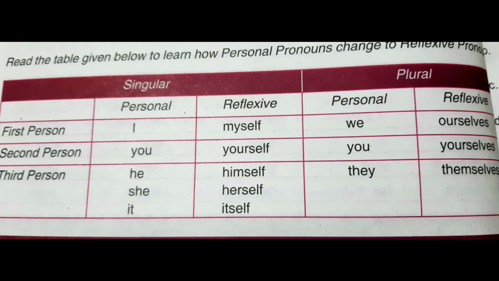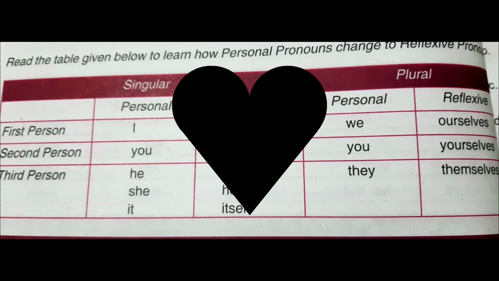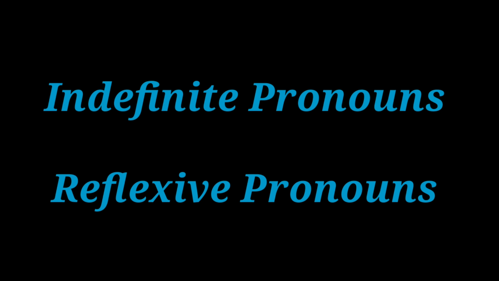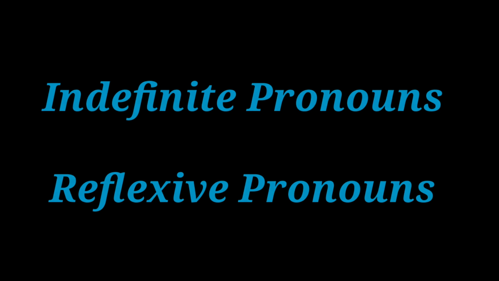Now, let's have a recap of what we learned today. Today we learned two kinds of pronouns. They are indefinite pronouns and reflexive pronouns. Indefinite pronouns are those pronouns which refer to persons or things in a general way. They do not refer to any particular person or thing. The words such as all, some, anybody, somebody, anyone, any, another, everybody, many, nobody, etc. are indefinite pronouns.